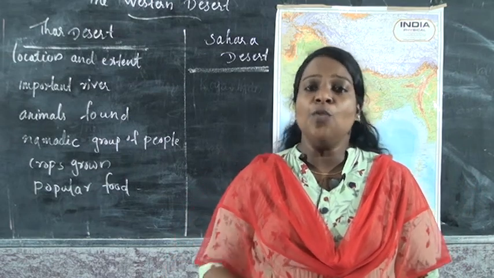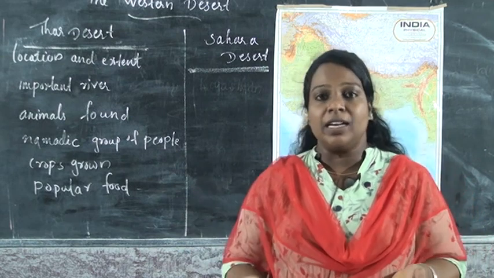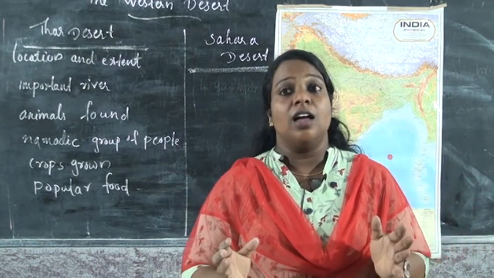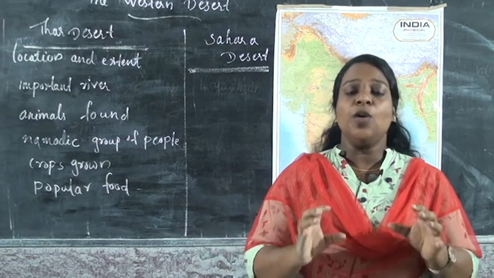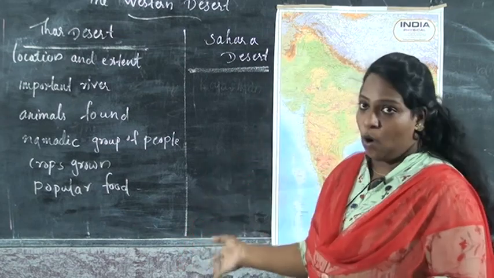And every child should do this: one of the biggest deserts is the Sahara Desert. You want to search and find out about it.